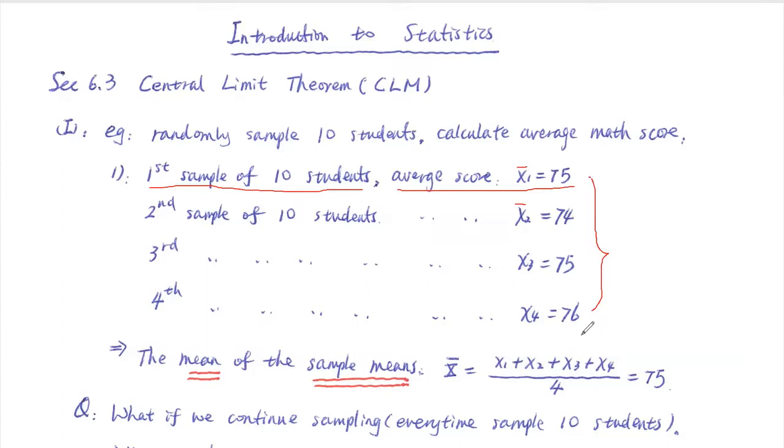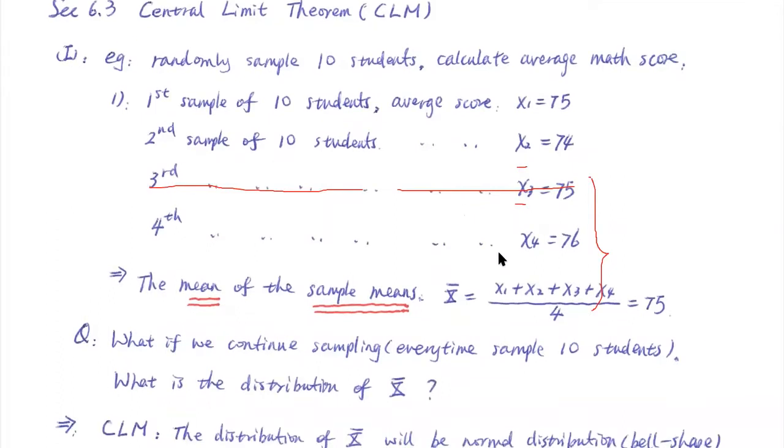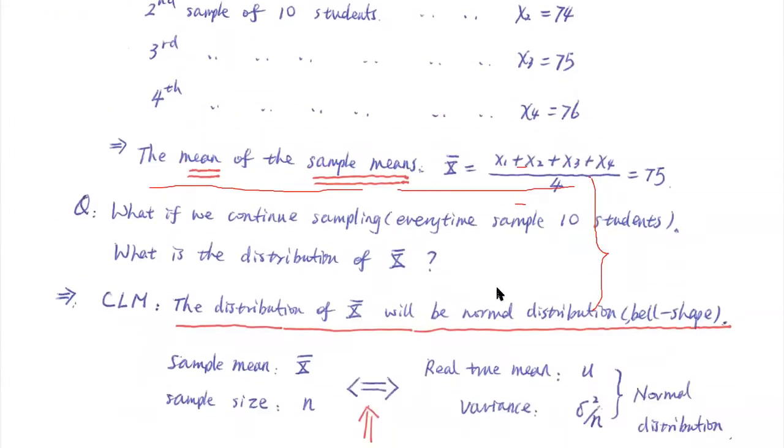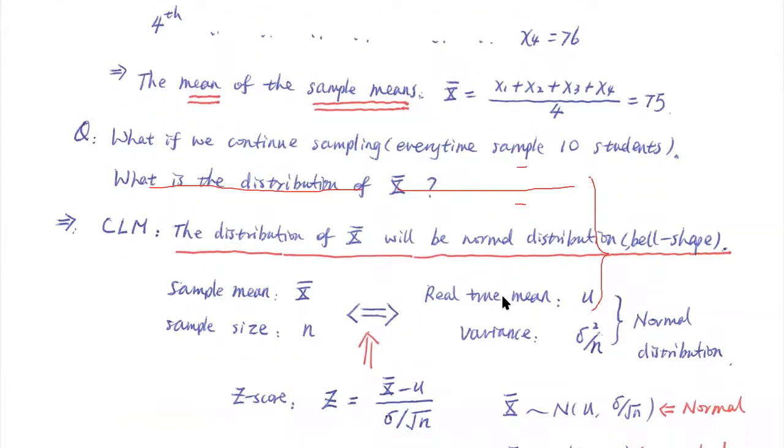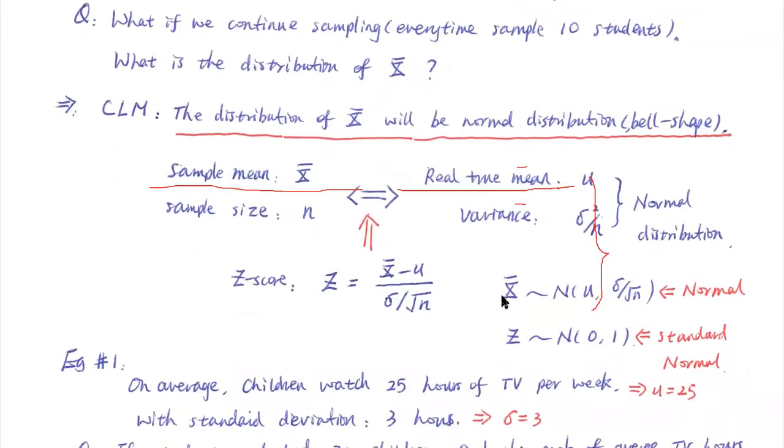So what this central limit theorem is trying to tell us is the distribution of this sample average. It turns out the distribution of the sample average follows a normal distribution. Okay, they follow a normal distribution. So I'm going to introduce some notation here.